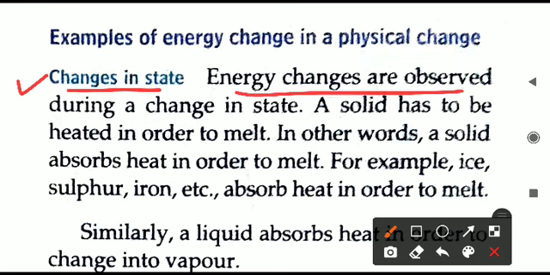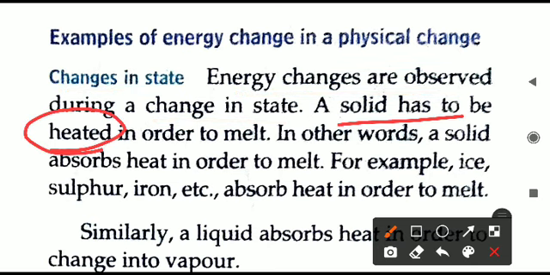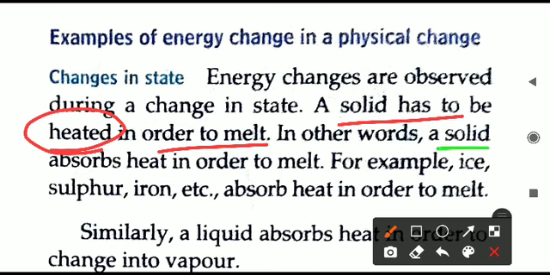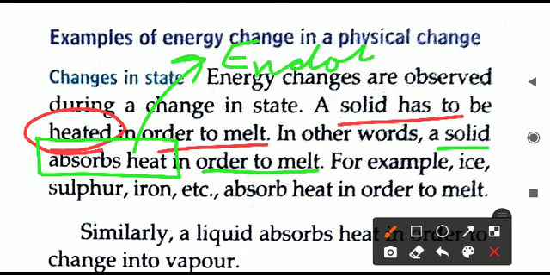So energy changes are observed during this change in the state of matter. Like a solid has to be heated in order to melt. See, I am circling the important point: heated, we are heating the solid. What does it mean? It means the solid is absorbing the heat. This is the most important thing related to endothermic change. I have put that in the green box. You notice that word, absorbs heat, and when something is absorbing heat, we say it is an endothermic change.